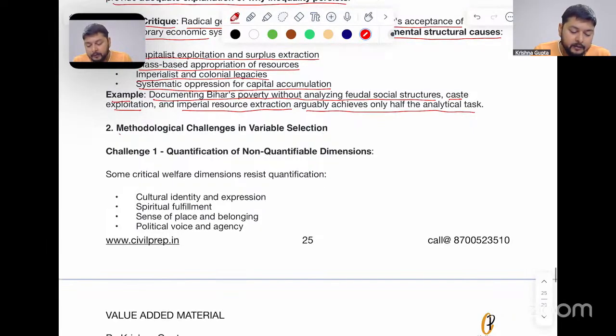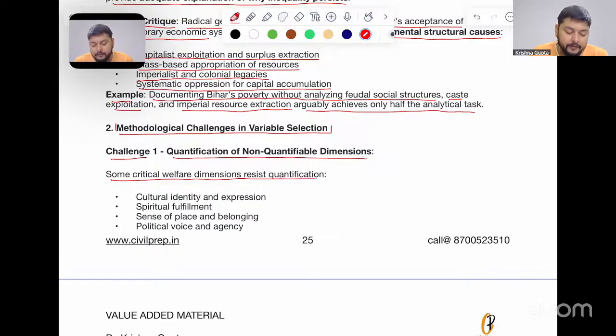Then, methodological challenges in variable selection. Challenge one is quantification of non-quantifiable dimensions. Some critical welfare dimensions resist quantification, like number one, cultural identity and expression. I cannot completely quantify what a person's culture is and how it is expressed. Number two, spiritual fulfillment. What kind of spirituality I'm having right now cannot be quantified either.